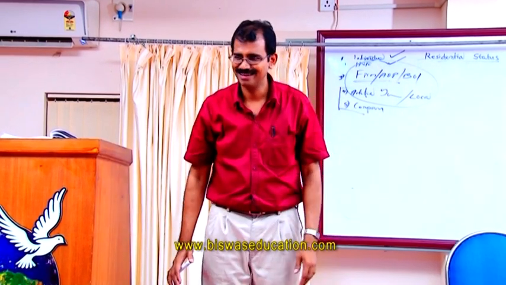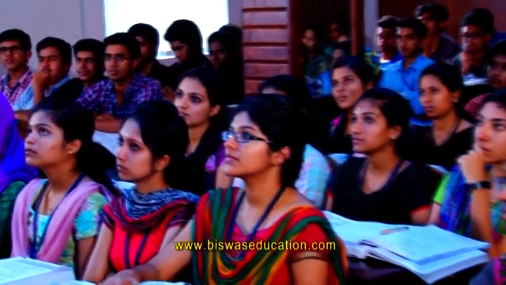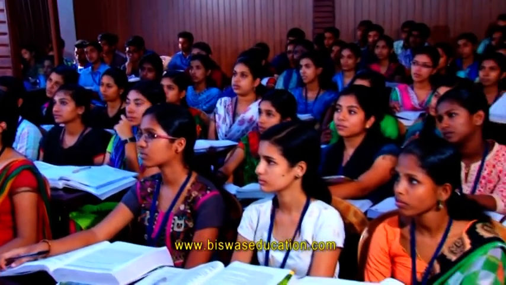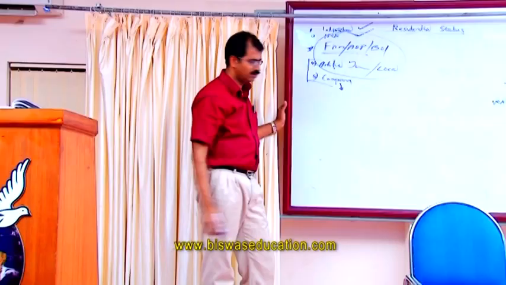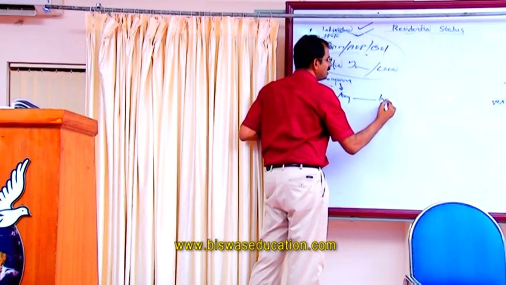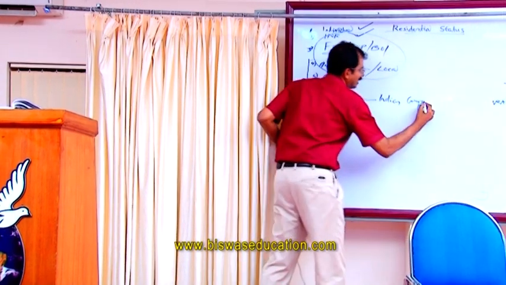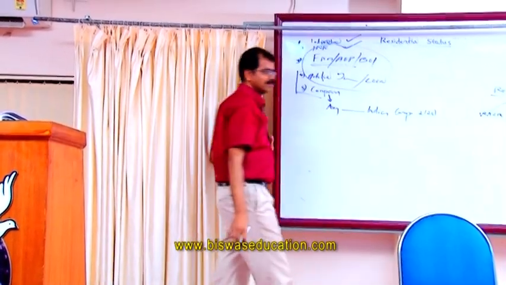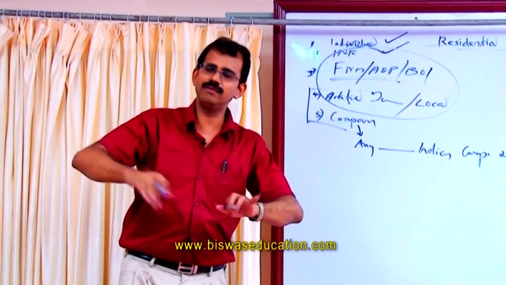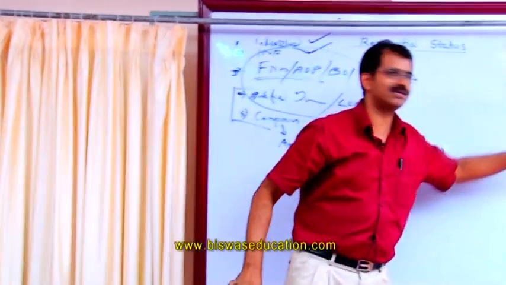Is it okay? And the only remaining person is company. In the case of a company, the residential status is determined as follows. Any company, if it is an Indian company defined under section 2(26), then surely we need not go for any further analysis.